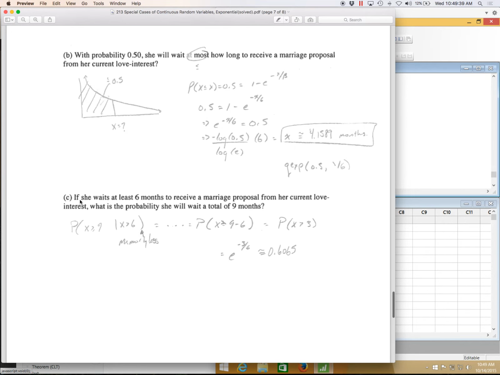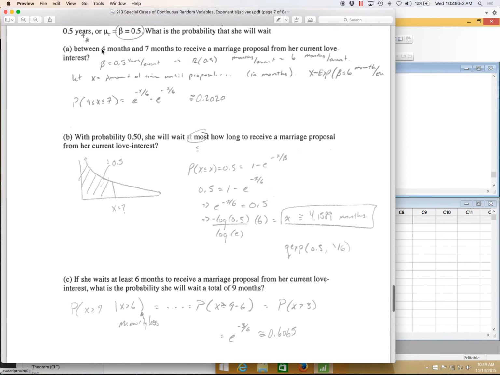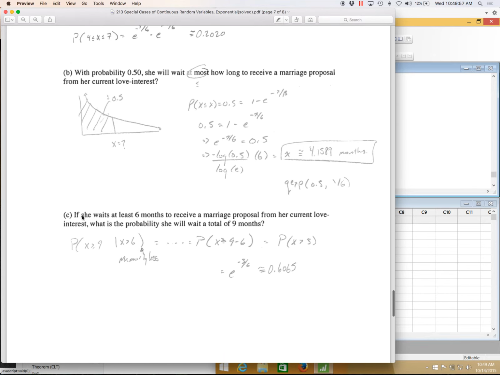Okay, here, if she waits at least 6 months, then what's the probability she will wait a total of 9 months? Okay, so here we don't have an and statement like before, between 4 and 7. Here we've actually got a condition. Let's say she's waited 6 months. If we know that she's already waited 6 months, then what's the probability that she will wait a total of 9 months? What the exponential distribution says is that it's memoryless. We've seen that earlier, which means that